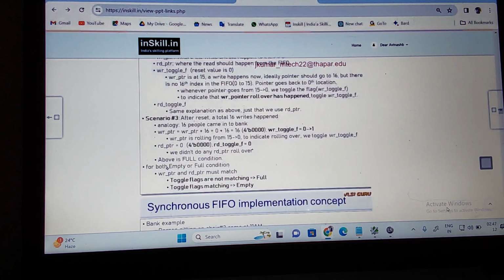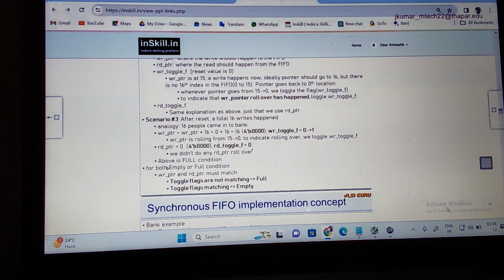Now let us go to the next scenario. What is scenario 3? After reset, in total 16 writes happen. You understand? Depth is 16, and 16 writes happen. What is the right pointer? 0 to 15 is 16 writes. Then the right pointer is right pointer plus 16. The right pointer was 0, and 0 plus 16 is 16, but depth is 16.